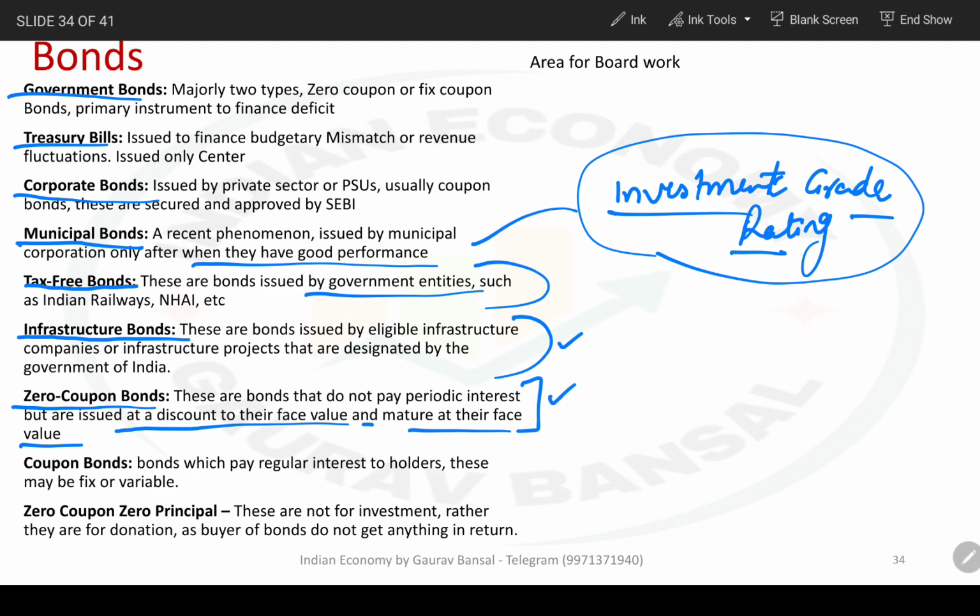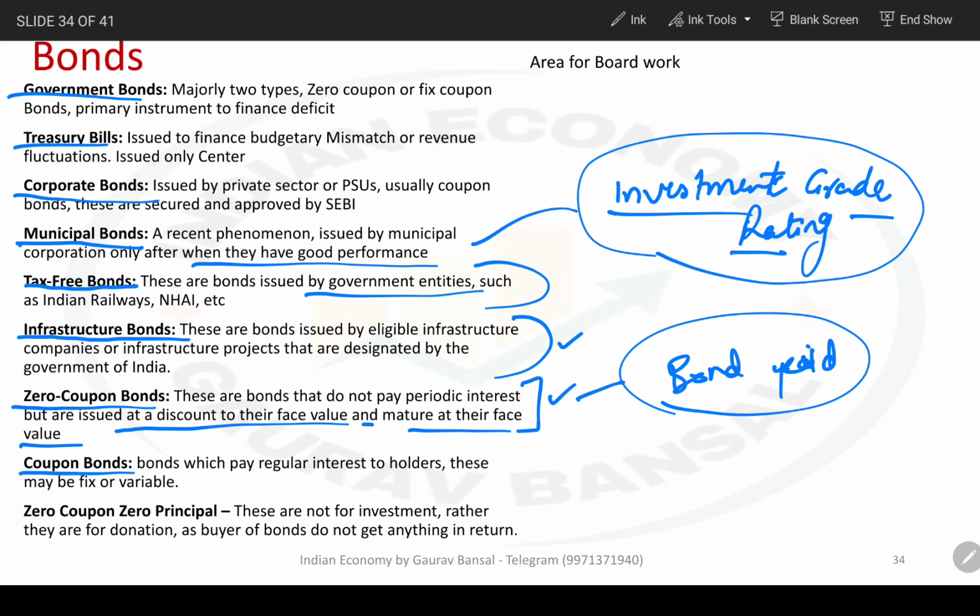Since zero coupon bonds do not pay interest, for these bonds we calculate bond yield. Bond yield itself is a very technical and very complex topic. We will discuss this. First, let us complete the types of bonds. I will talk about the bond yield later.